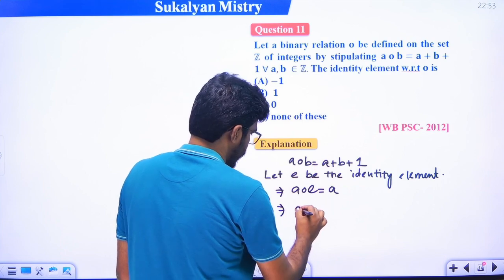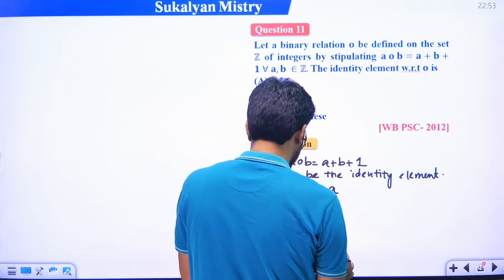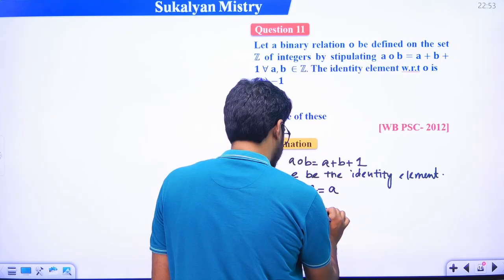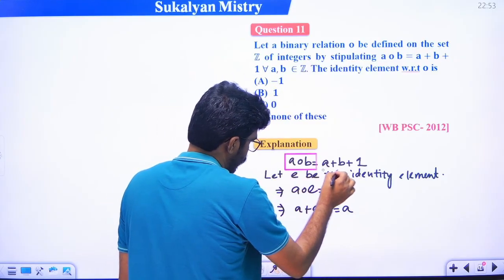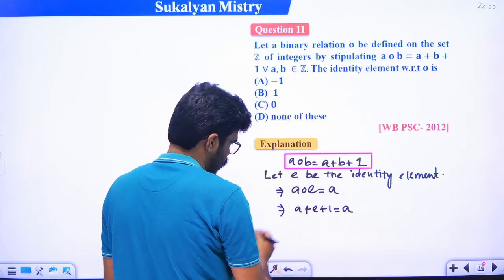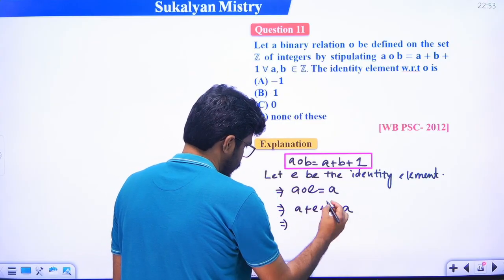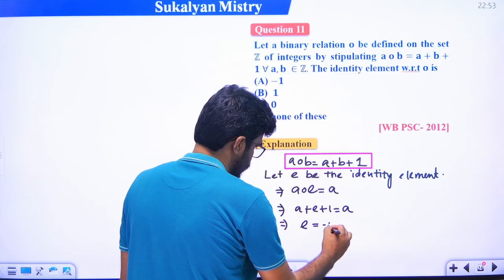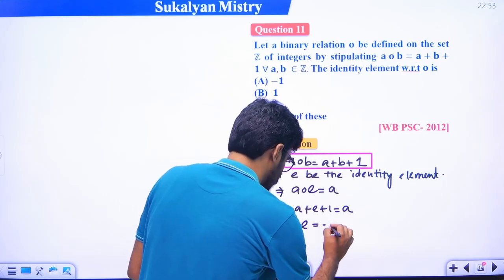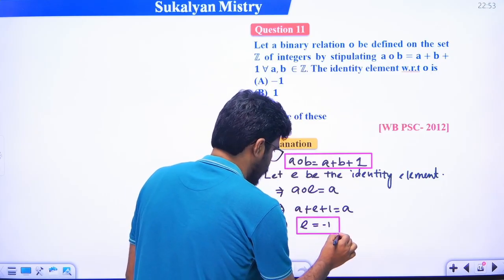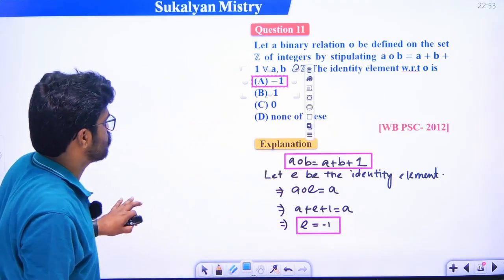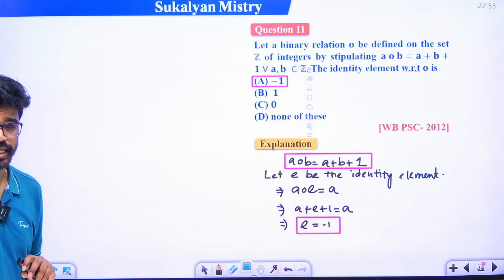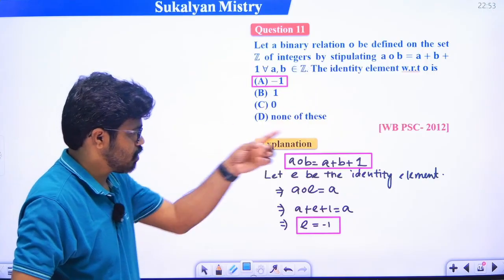So A plus E plus 1 is equal to A, so this implies that A cancels, that is E is equal to minus 1. So what is the identity element? Minus 1 is the identity element. So option A is the correct answer. This question was asked in PSC exam 2012.